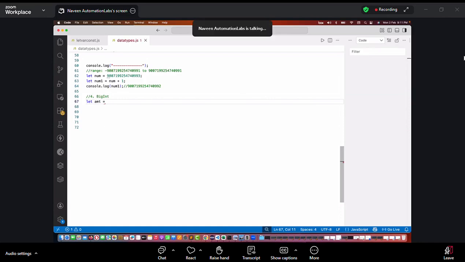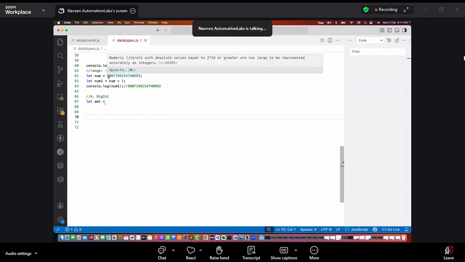Yes, people will ask about the ranges. Even if you never know anything else, you should know the range 2 to the power 53. Remember that: negative 2 to the power 53 to positive 2 to the power 53. Obviously, you cannot remember this long number, but remember 2 power 53. Because see, it's giving me a small warning here. It says the value is equal to or greater than 2 to the power 53, too large to represent this particular integer. So the parser will start giving you a small warning here.